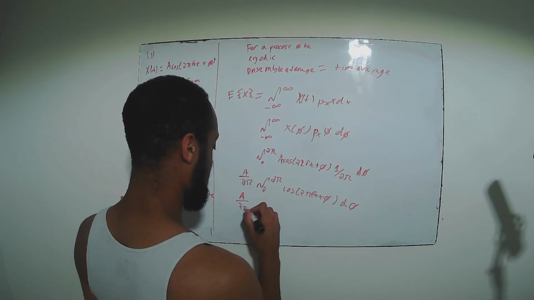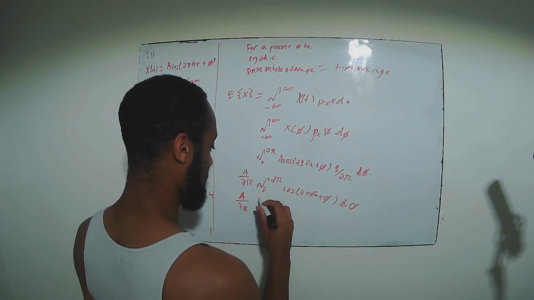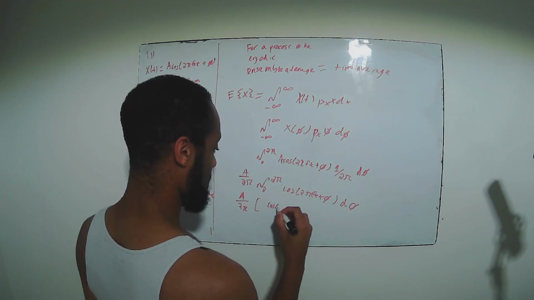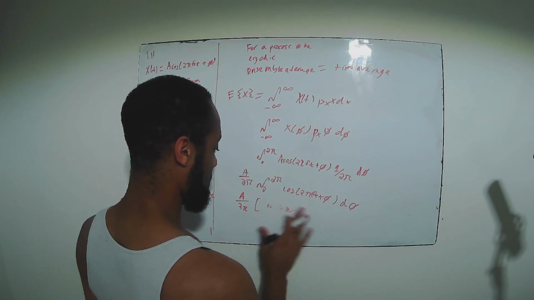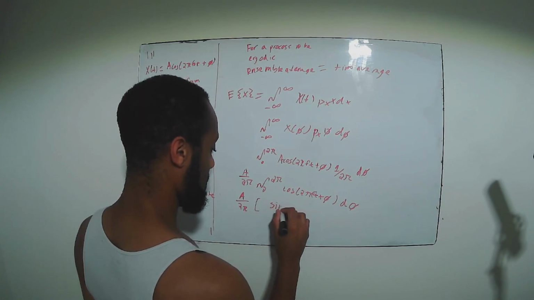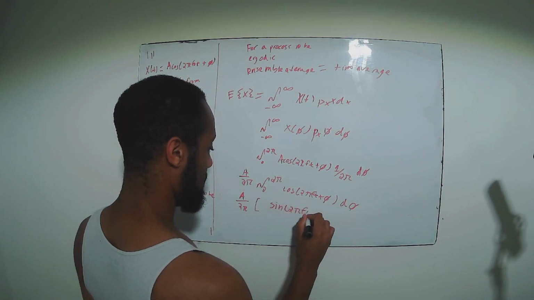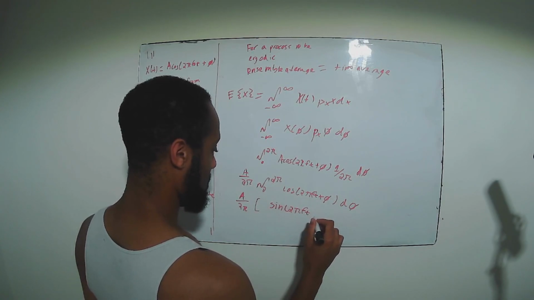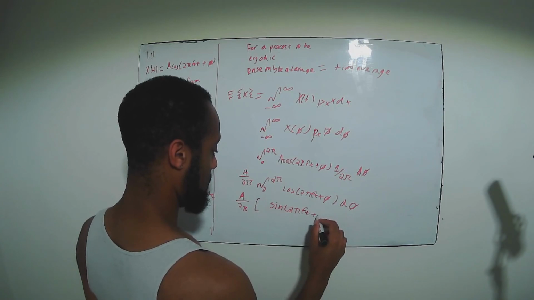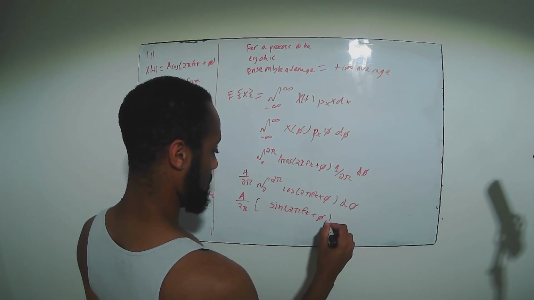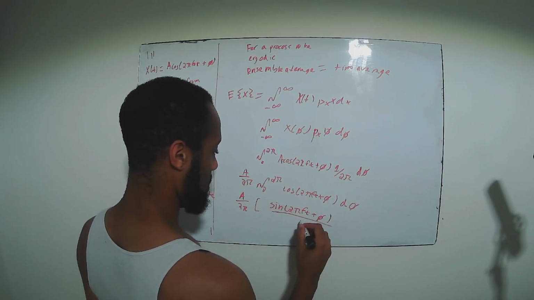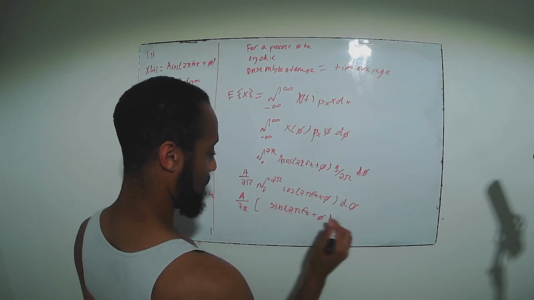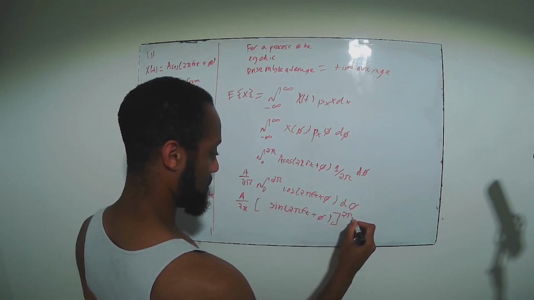So this is going to be sine, I'm sorry, it's going to be sine of 2 pi f t plus phi, evaluated from 0 to 2 pi.